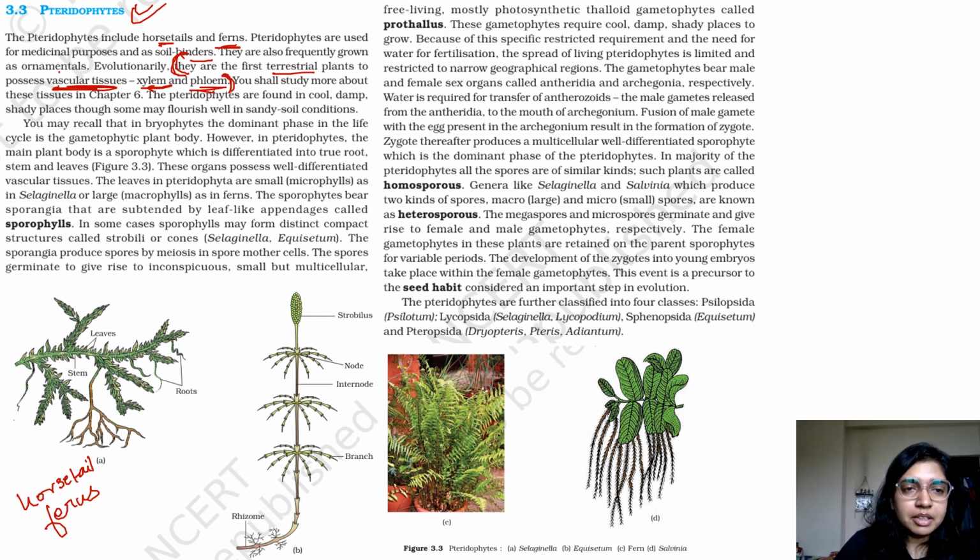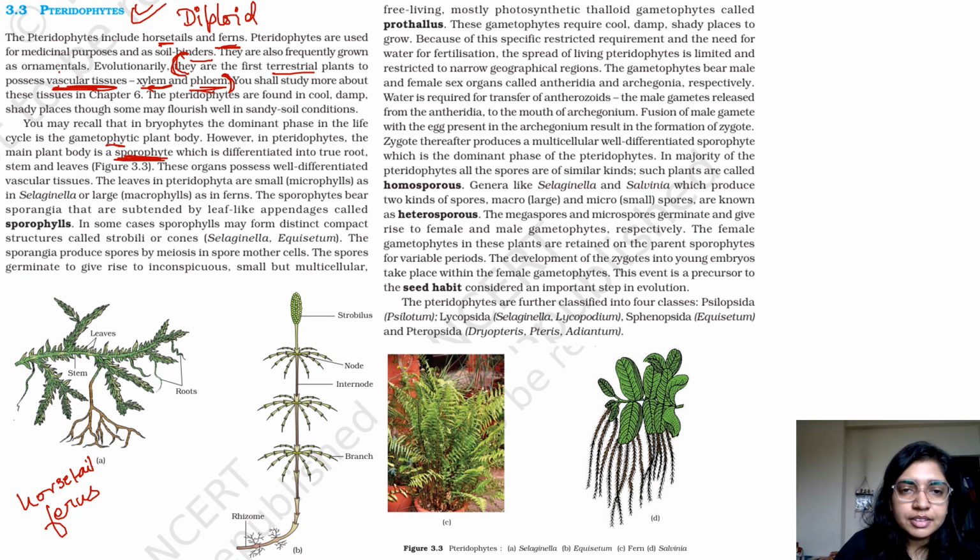You should study about these tissues. The pteridophytes are found in cool, damp, shady places. You may recall that in bryophytes, the dominant phase was the gametophyte, right? Because everything eventually was forming the gametophyte in case of your bryophyte. Let's see what happens in pteridophytes. However, in pteridophytes, the main plant body is a sporophyte. So the main plant body in this case is diploid. In case of your bryophyte, it was haploid. It is differentiated into true root, stem and leaves.